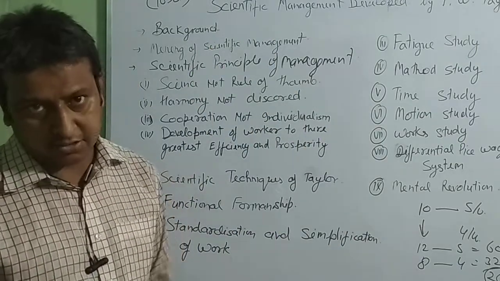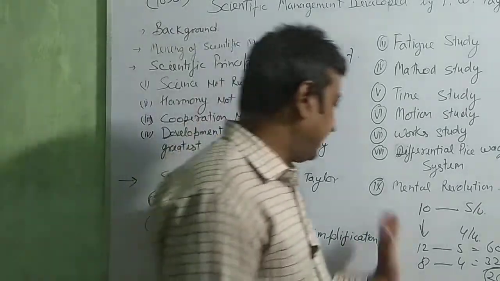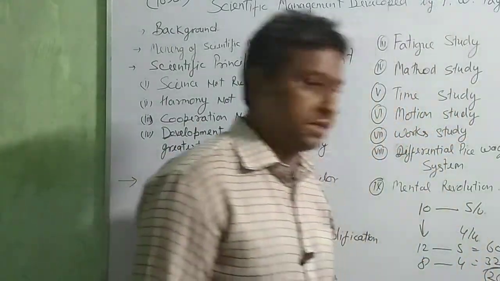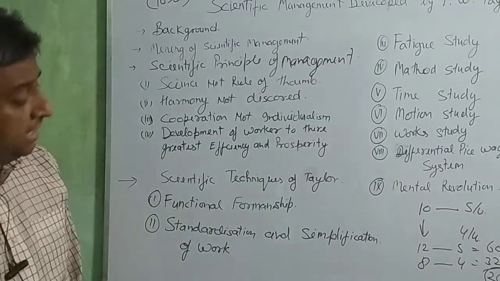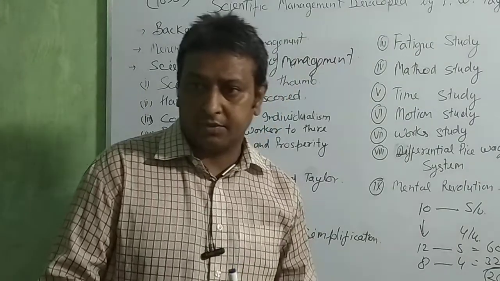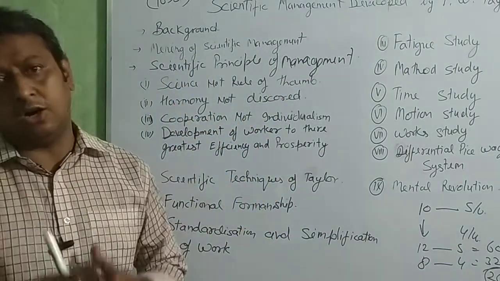Okay? Now the last is mental revolution. In this system, F.W. Taylor wants to say that the manager thinks they are doing all the work, and the workers think they are doing all the important work.